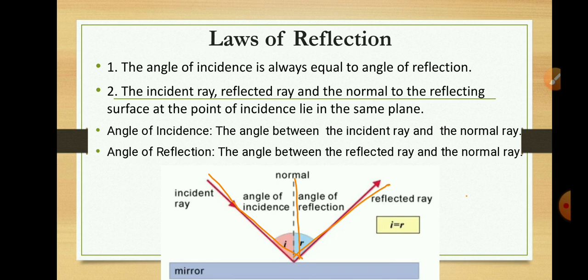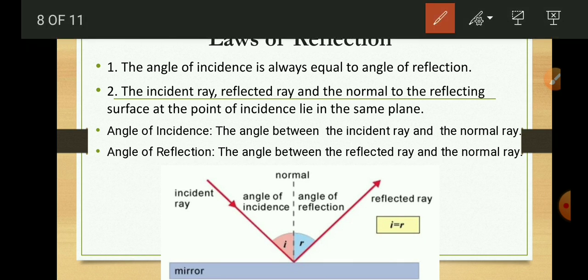Students, these laws of reflection are applicable to all types of reflecting surfaces, such as plane surfaces and spherical surfaces, and they are applicable to regular or irregular surfaces. A ray of light which is incident normally on a mirror is reflected back along its own path. This means when the ray of light is incident normally like this, it will get reflected along the same path.